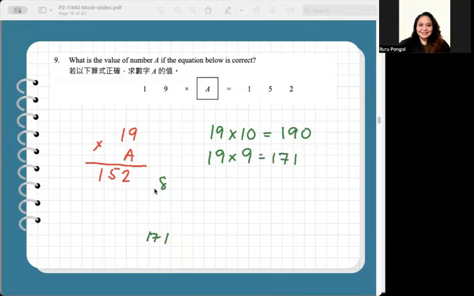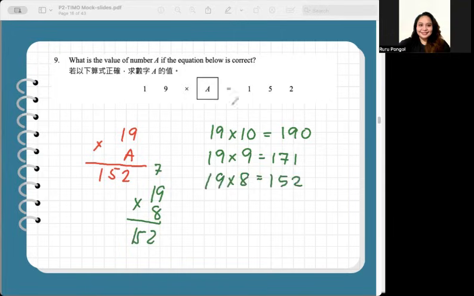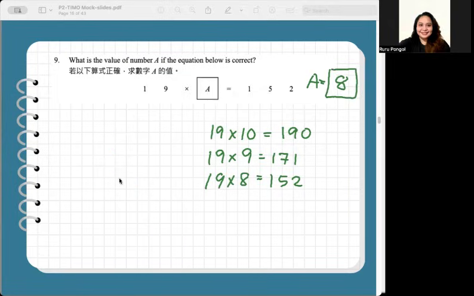So, let's try again and let's do some 8s. 19 times 8. 8 times 9, 72. 8 times 1, 8 plus 7, 15, 152. 19 times 8 is 152. Therefore, A is equal to 8. Final answer is 8. Another way to solve this is the backward solution. If you have a product, you can divide that by a factor to find its missing factor. As in 152 divided by 19.